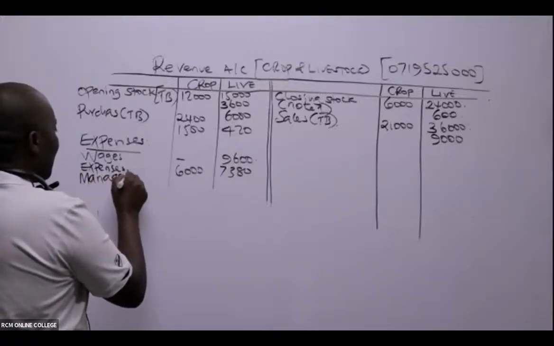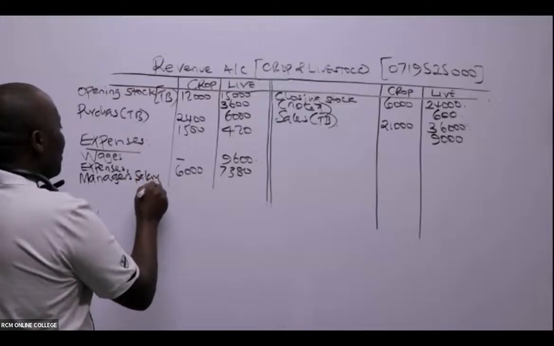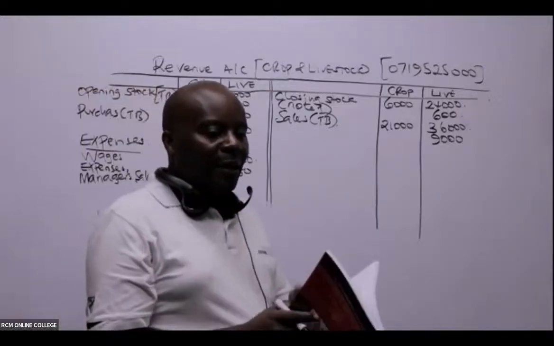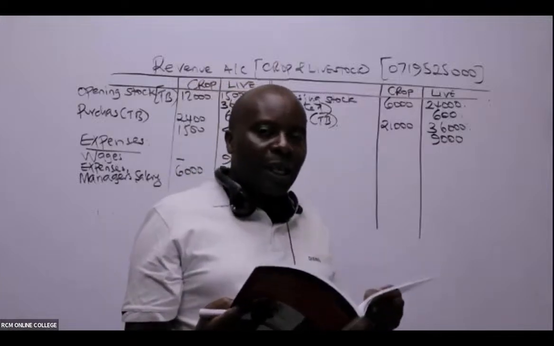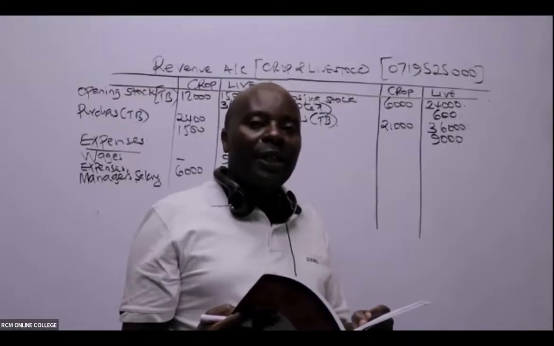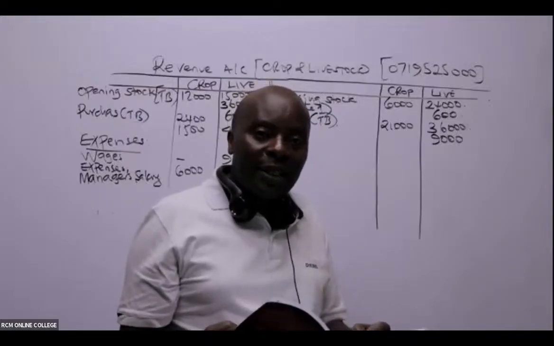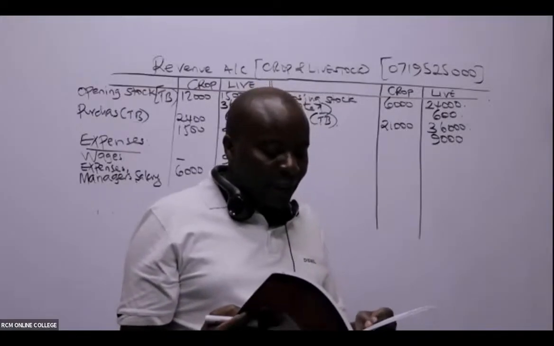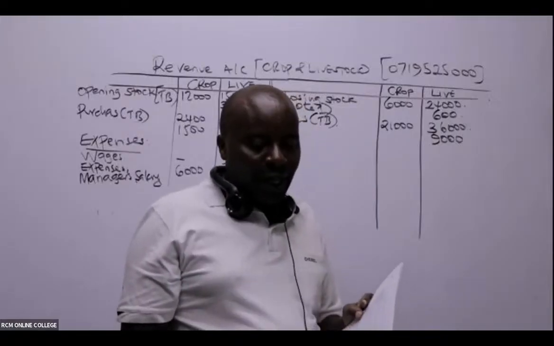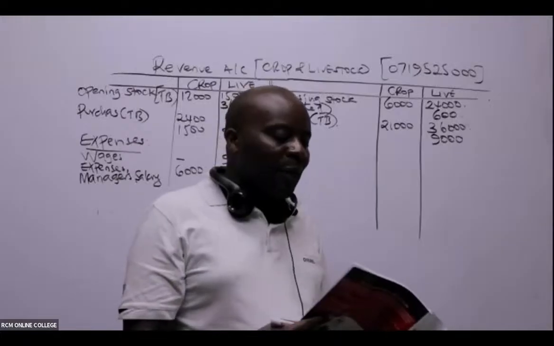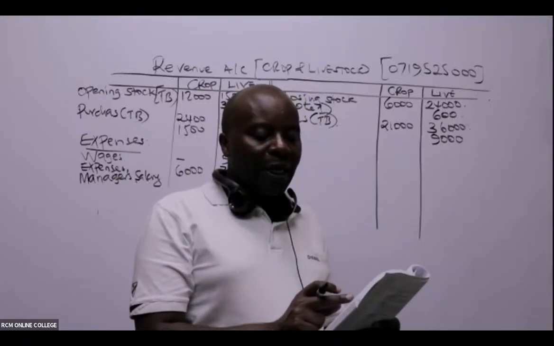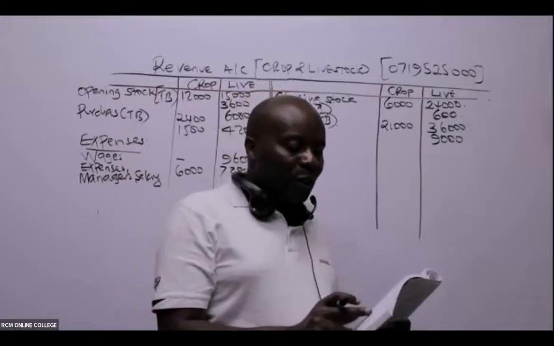Manager's salary, the way it is, you may think, hey, Mwalimu, but that is a common post, because they are in the TB, they have not divided it. In the TB, it is simply given there as manager's salary, and I can see a figure of 3,600. And as Kibisu Joan is telling us, Mwalimu, look at note 2. Manager's salary is charged to livestock and the crop revenue accounts in the ratio of 1:3.